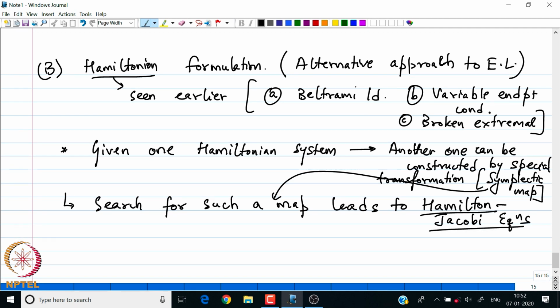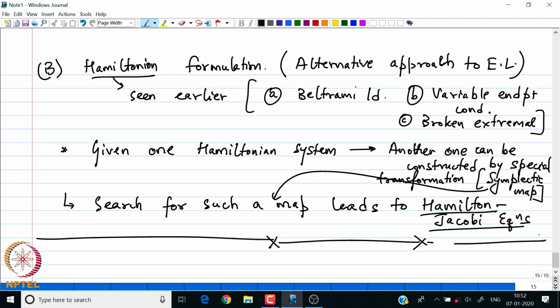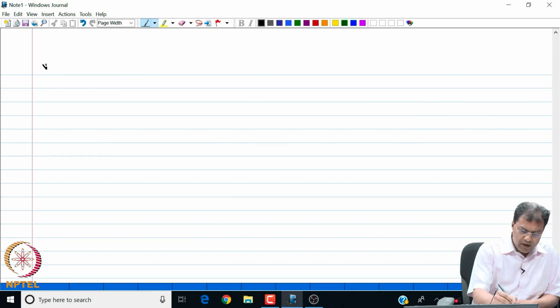So I am going to talk about all these issues, namely the symplectic map, Hamilton-Jacobi, and so on, step by step. But before that, let me start by introducing what is a point transformation. Okay. So what is a point transformation?